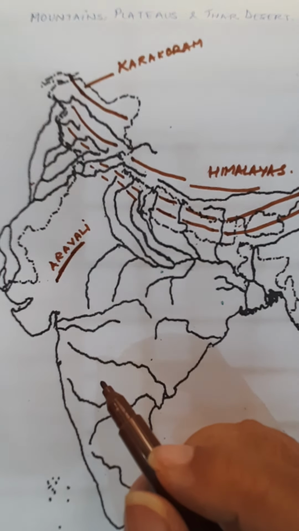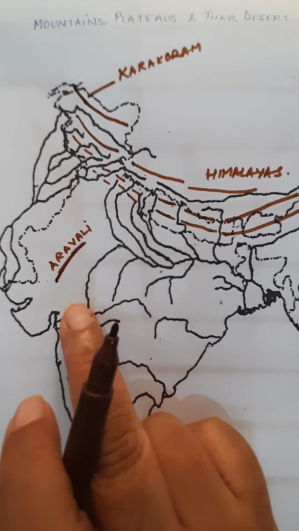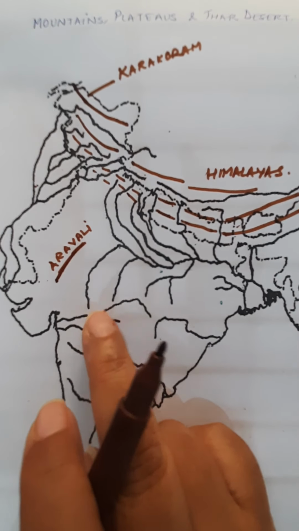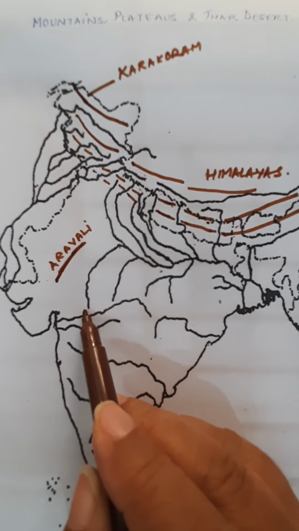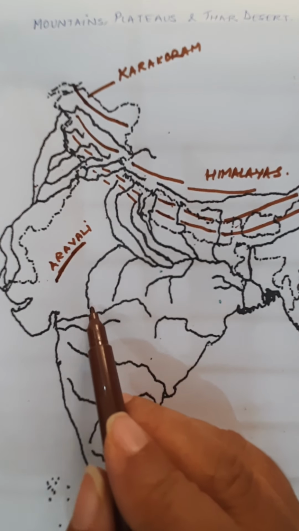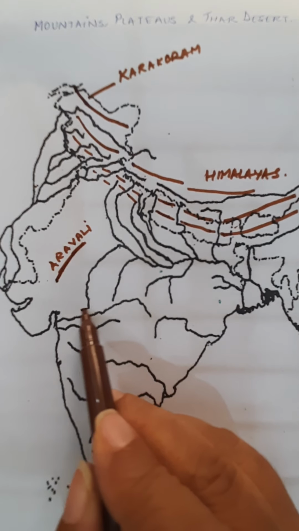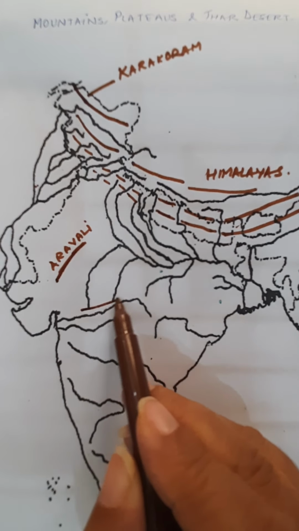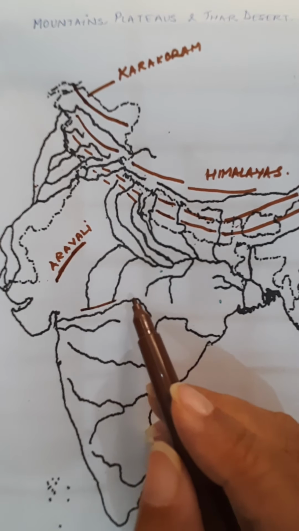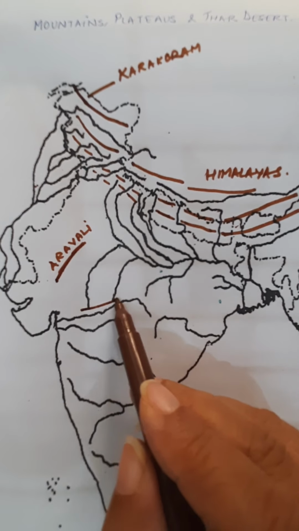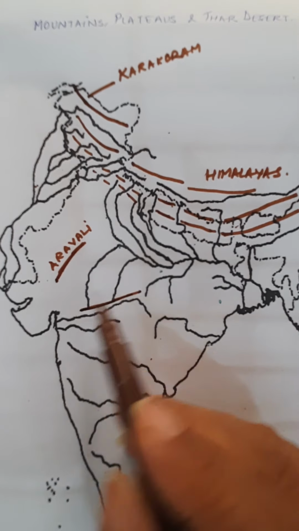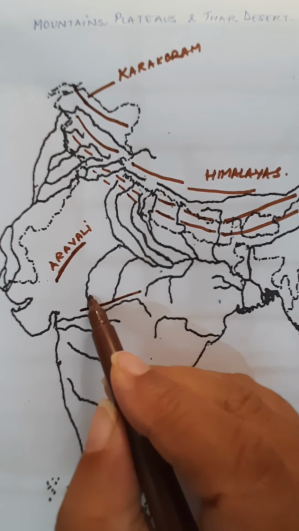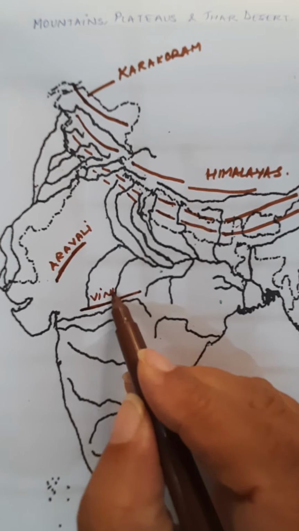After the Aravalli range, we have two mountain ranges over here, which are your block mountains. And if you can see, this is your Chambal and the Betwa. So you will just start from the tip of this river, and along the tip of Betwa you will go, and this is your river Narmada. You will go right up till this particular river. This is the Vindhya range. So this is Vindhyas.